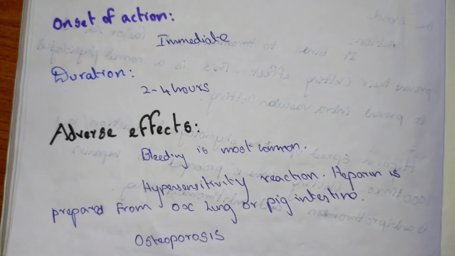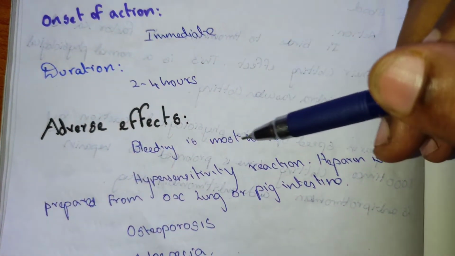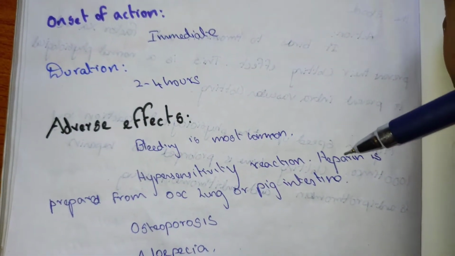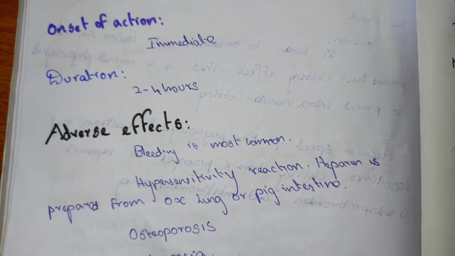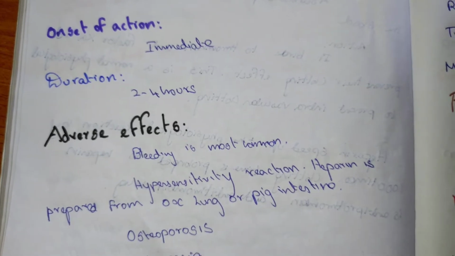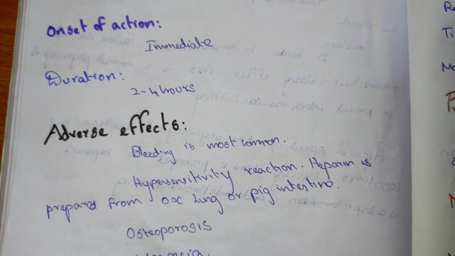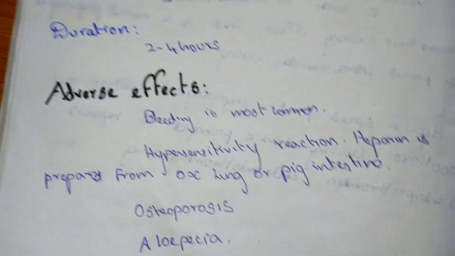Adverse effects: bleeding is most common. Hypersensitivity reaction: heparin preparation is from ox lung and pig intestine, so there might be a hypersensitivity reaction. Osteoporosis and alopecia.